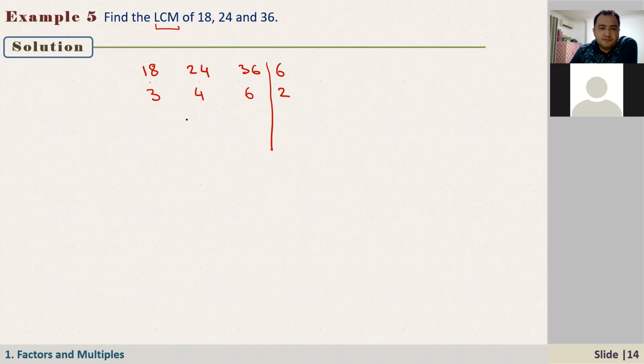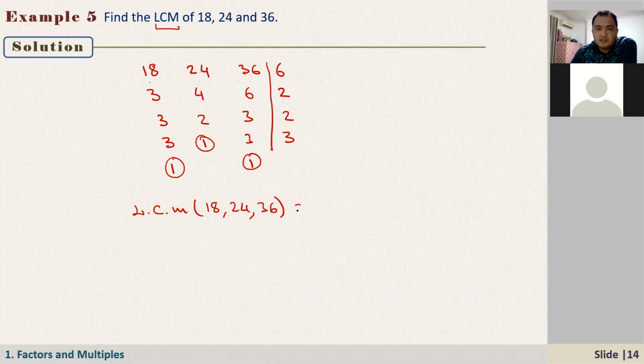Anyway, let's divide by 2. Here we have 3, 2, 3. And divide by 2. Here we have 3, 1, 3. And divide by 3. Here we have 1, 1, 1. So actually, when we have all ones, we should just stop. So the least common multiple of 18, 24, 36 should be equal to 2 times 2 times 3 times 6, which is 72.